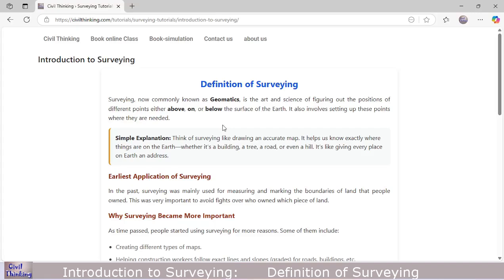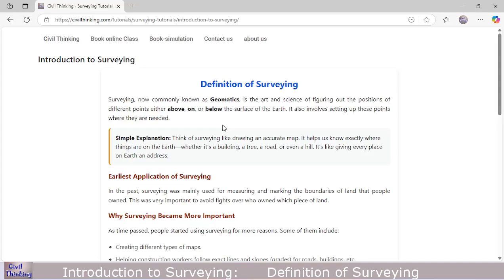That is a primitive definition of surveying. Of course, because surveying has advanced, we have a more advanced definition, but that is not so important. We can stick to this basic definition, but keep in mind there is an even more advanced definition.